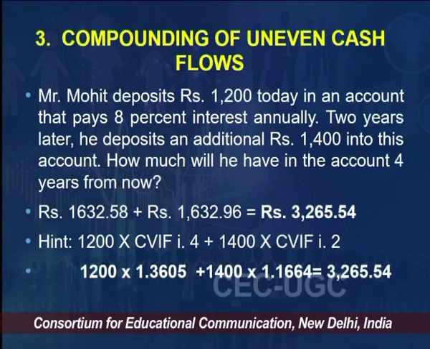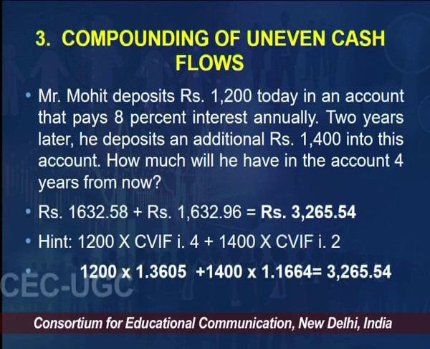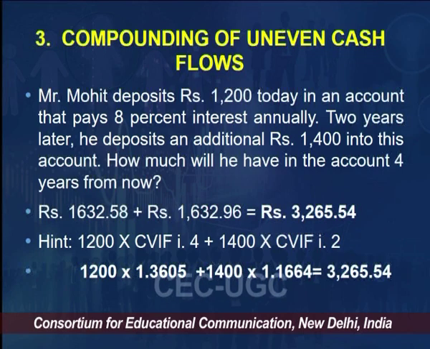So, here what is happening, we take 1200 and multiply it with the compound value interest factor for i, how much is the i here? 8%, and n would be 4, because the first 1200 is deposited on day one, it will give me interest for 4 years, right. But the other 1400 which I deposited 2 years from now, will give me interest only for 2 years, right, because for the first 2 years those 1400 were not there. So, then the compound value interest factor for i of 8% and n would be 2.